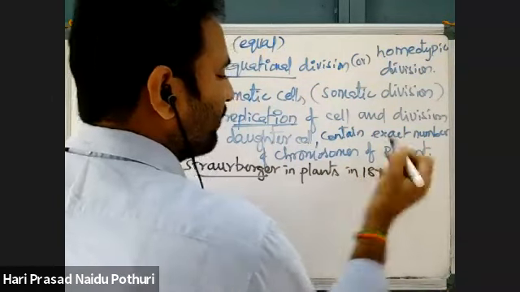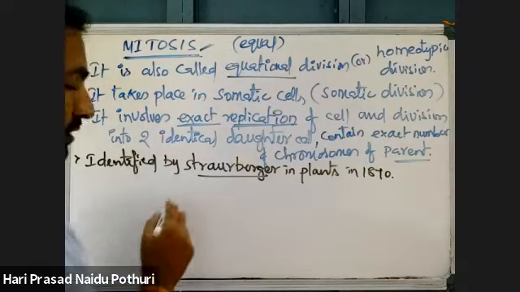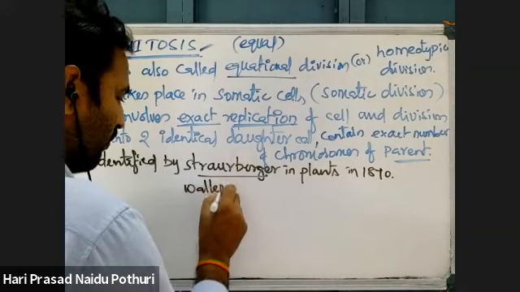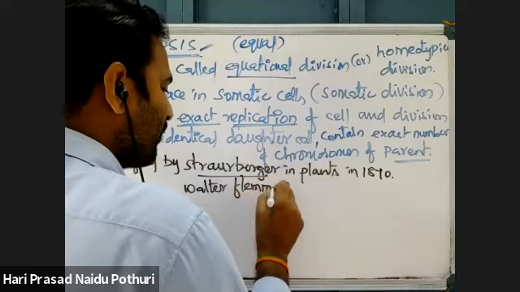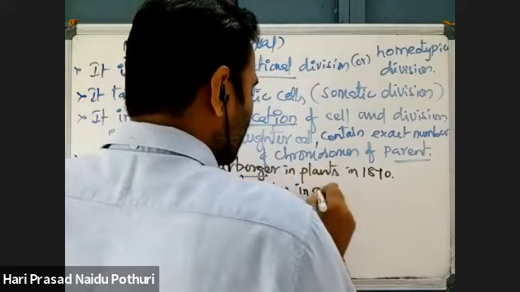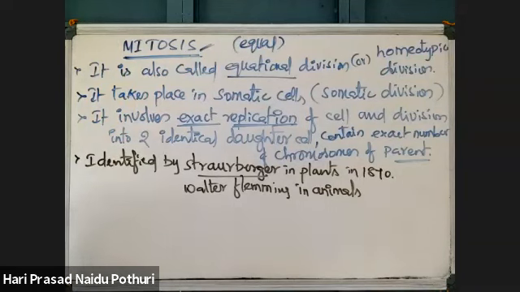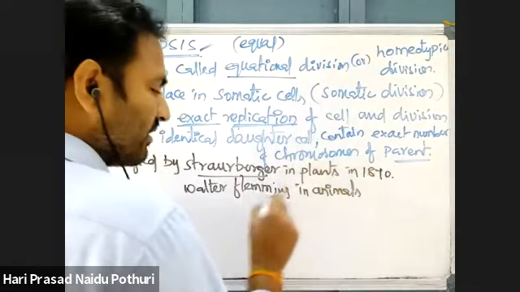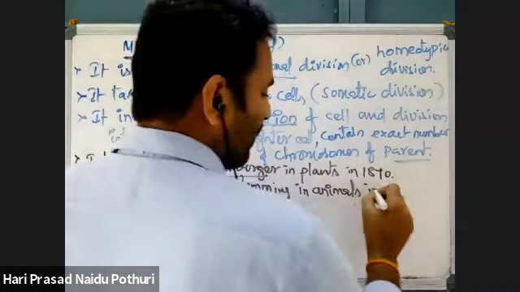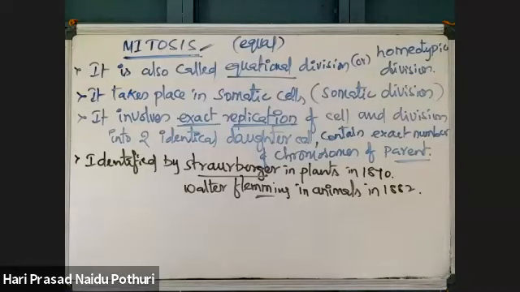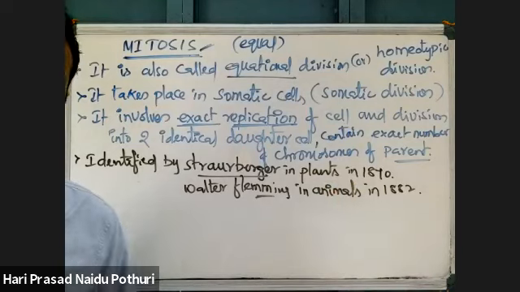Another scientist, Walter Fleming, observed the same mitosis in animal cells, in 1882. So mitosis was studied in plants by Strasburger in 1870 and in animals by Walter Fleming in 1882.